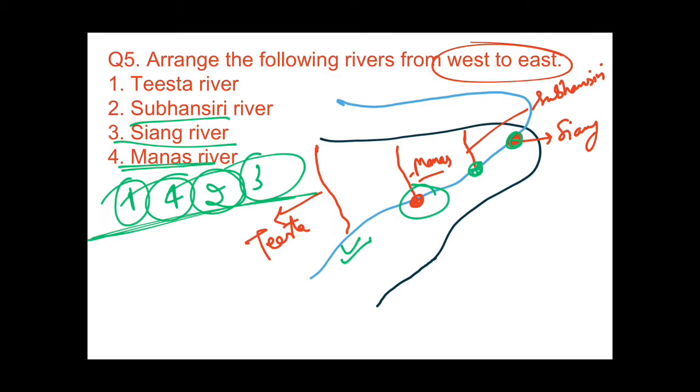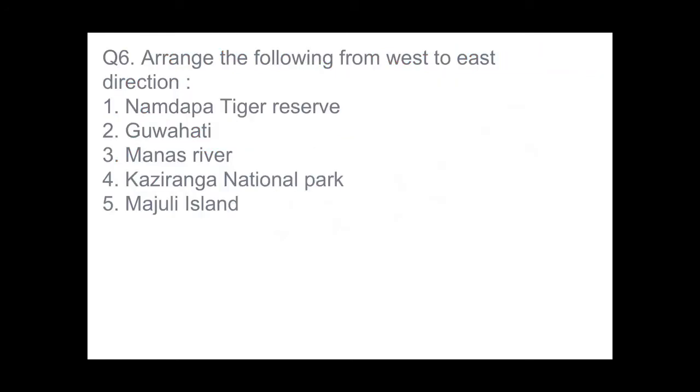These concepts will be more clear to you if you see my previous video I have made on the Brahmaputra river system. So we proceed to question number 6. Arrange the following from west to east. The same question: Namdapa Tiger Reserve, Guwahati, Manas River, Kaziranga National Park, Majuli Island.